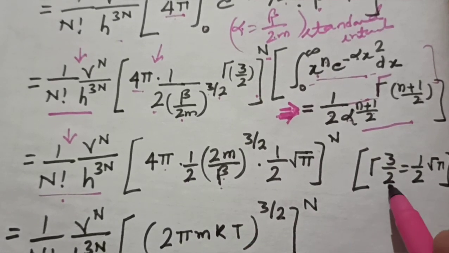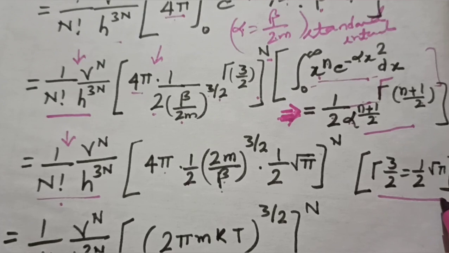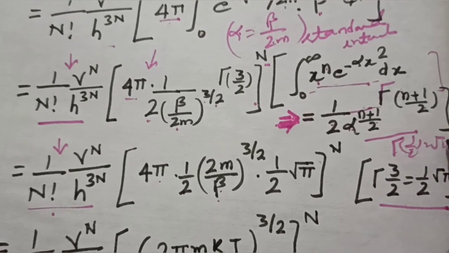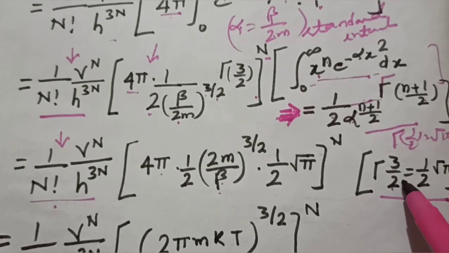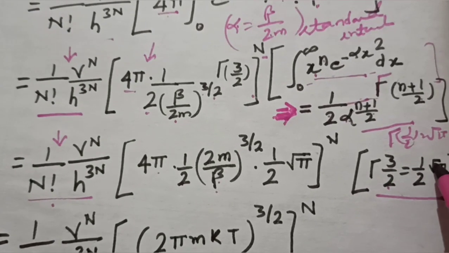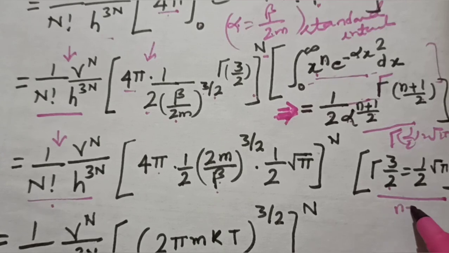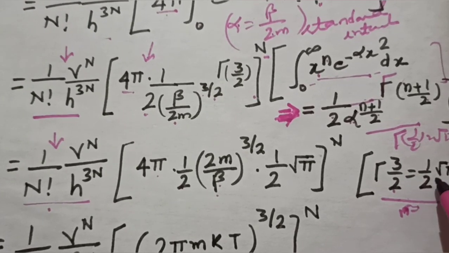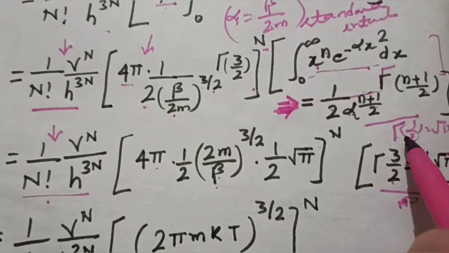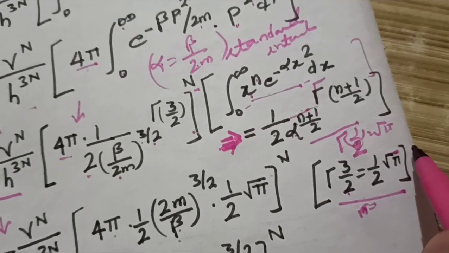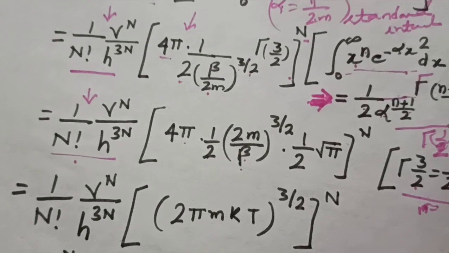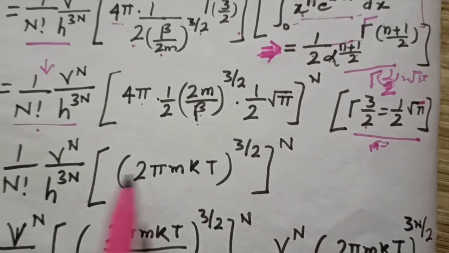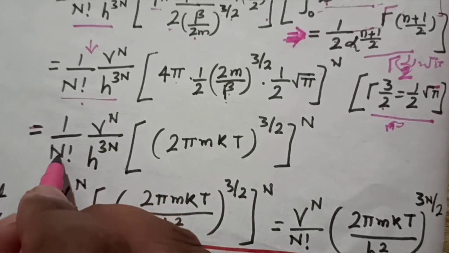And now one thing, this is the property of the gamma function. You know that gamma 1 by 2 is root pi, and this gamma 3 by 2 has the value 1 upon 2 root of pi. You have to just remember gamma 1 by 2, which is root pi. So if you just solve it, you are left with the result 1 upon factorial n.